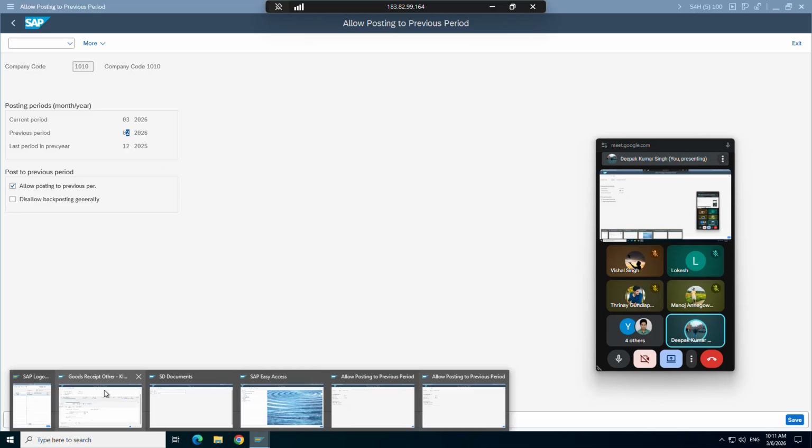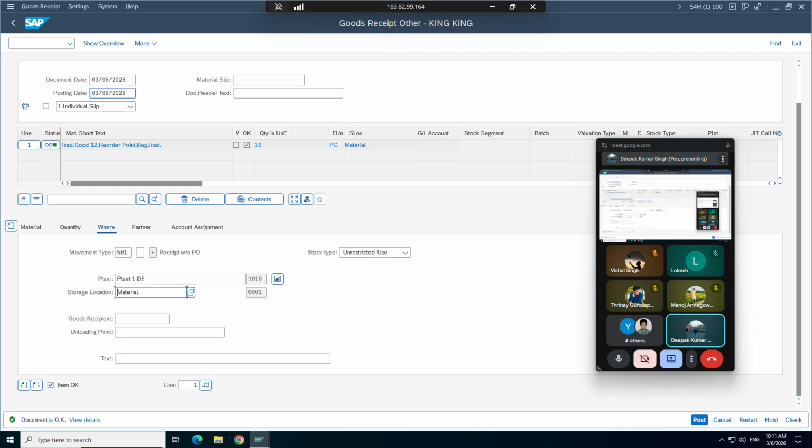Let's see what happens if I change the date. Let's say I'm giving a date of April. See, document date could be different. The posting date matters actually in SAP. What is the posting date?